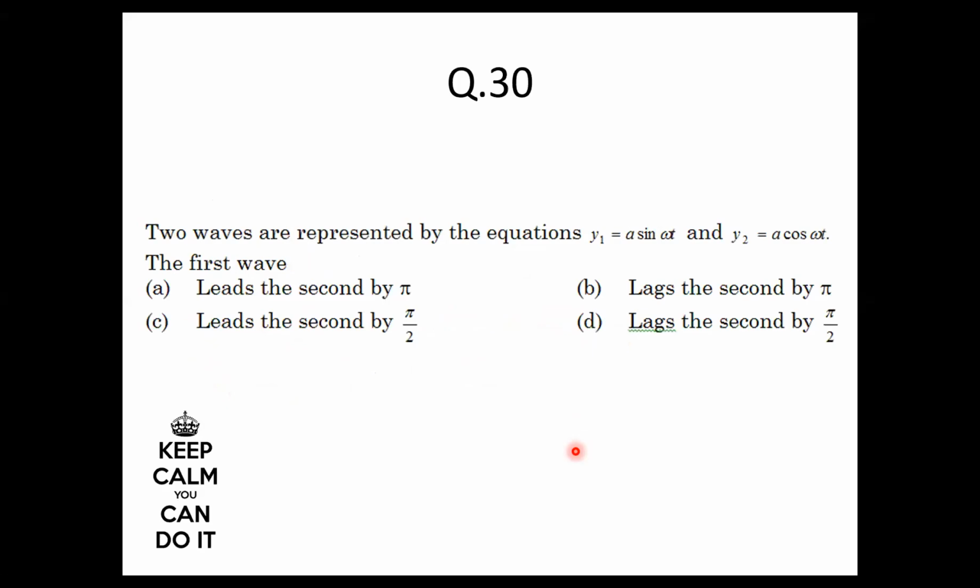Moving on to the 30th question. Try this one. It's very simple. You'll be able to answer. The two waves are represented by y1 is A sine omega t and y2 is A cos omega t. So what is the relation between them?